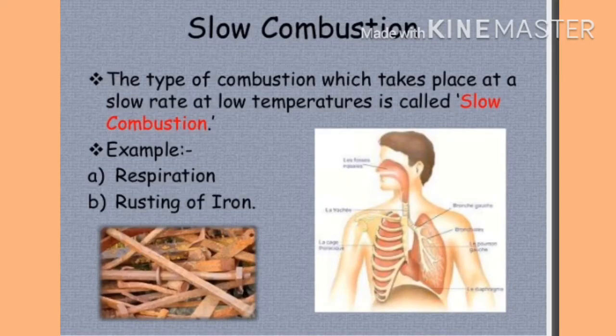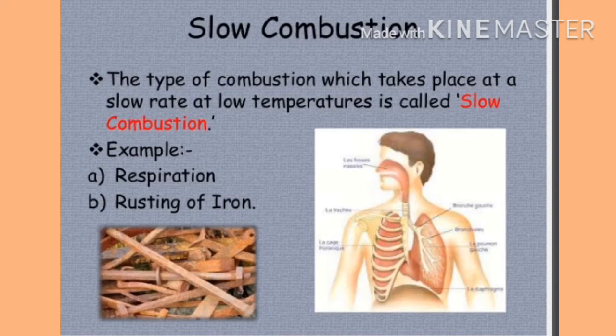Slow combustion process means in some cases when a combustion process takes place, its speed is very slow. But at that slow speed it continuously releases energy, and by releasing the energy, the combustion process completes. For example, rusting.